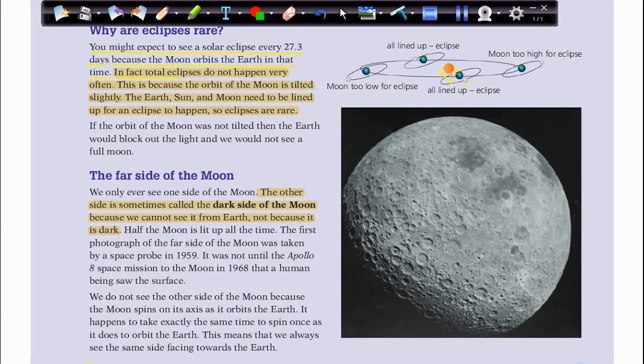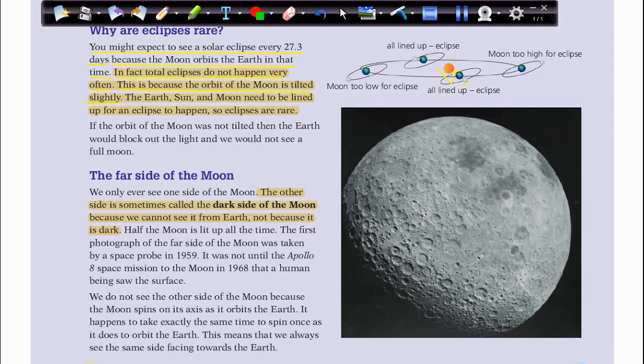In fact, total eclipses do not happen very often. So why do they not happen very often? This is because the orbit of the moon is tilted slightly.